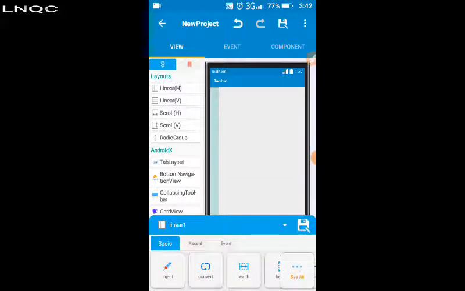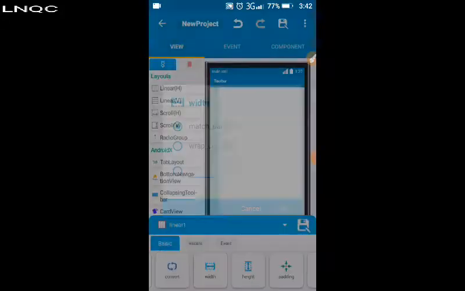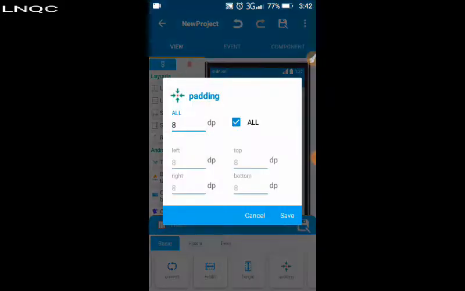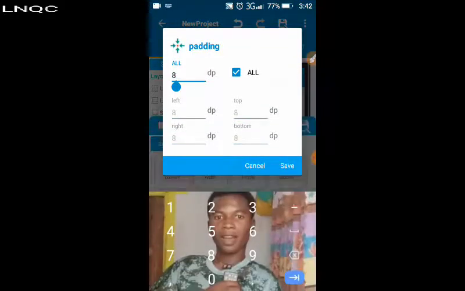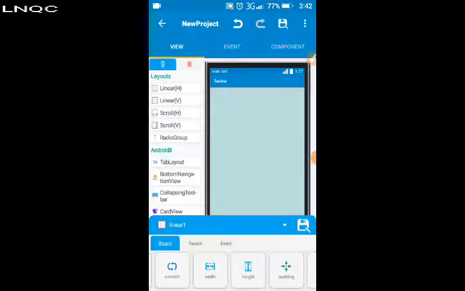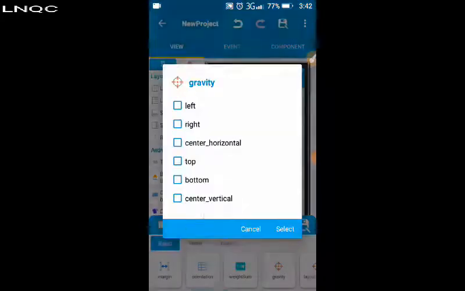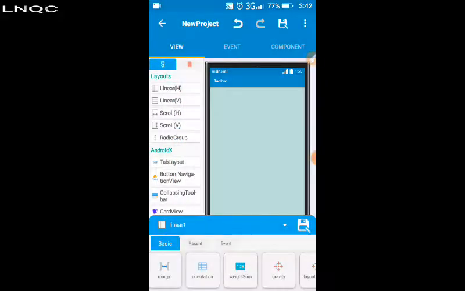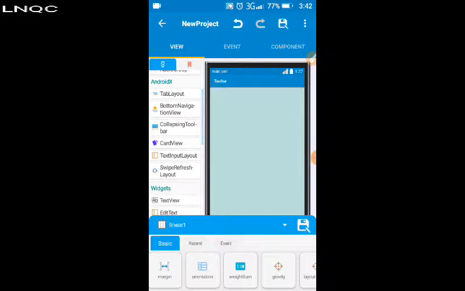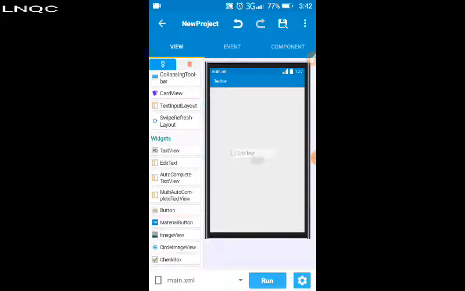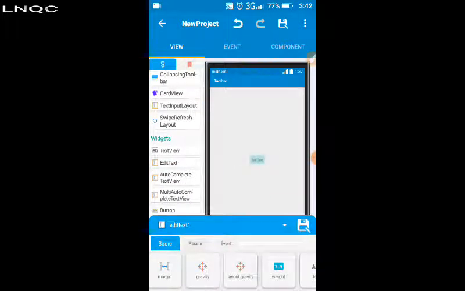We set y to what? Match parent. Pardon. Let's say 0. Yeah, 0 is okay. Then we set gravity to center, vertical and horizontal. From there we add our edit text where we will input the phone number. Then make small changes to it.